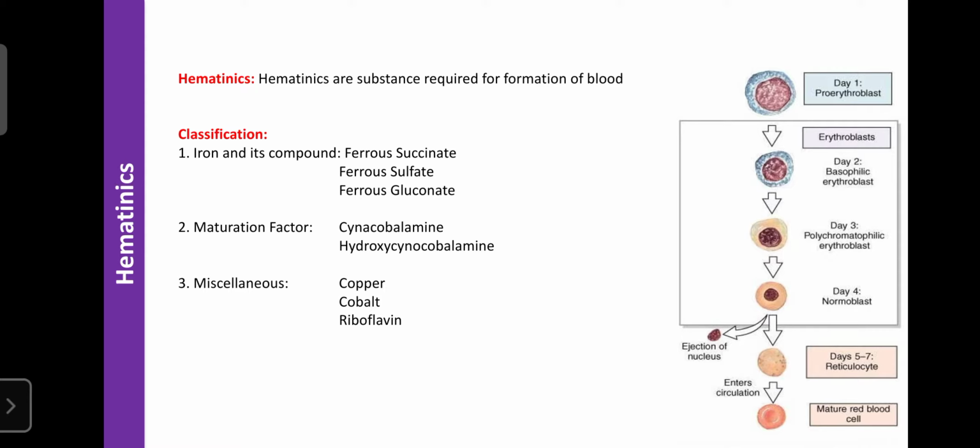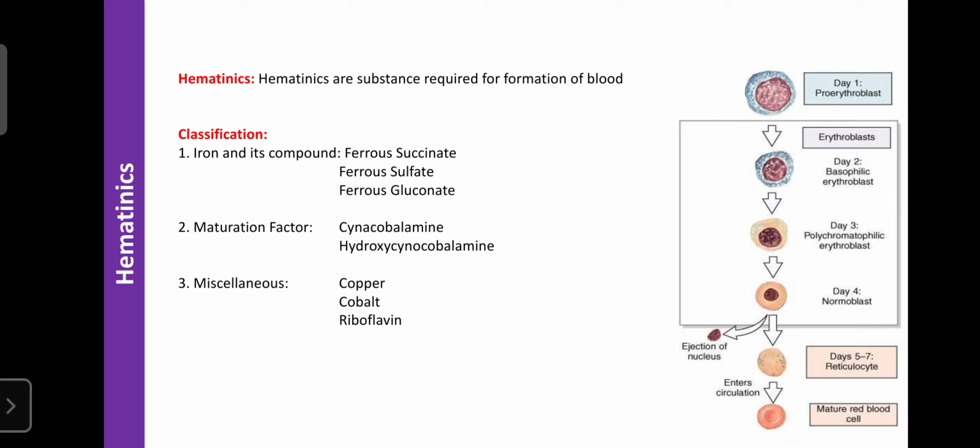These substances are mainly classified into three types. The first is iron and its compounds. Examples are ferrous succinate, ferrous sulfate, and ferrous gluconate. These are iron supplements, and iron is the main constituent required for the synthesis of hemoglobin. Hemoglobin is the main factor of the RBC. It can occupy oxygen and transport it from one area to another. Without iron, RBC cannot be synthesized.